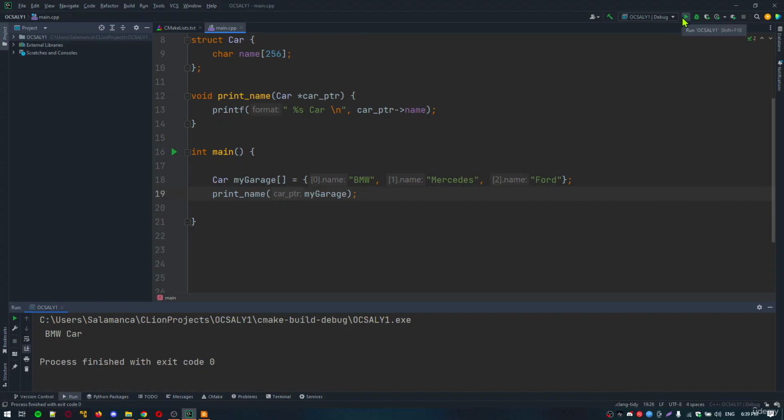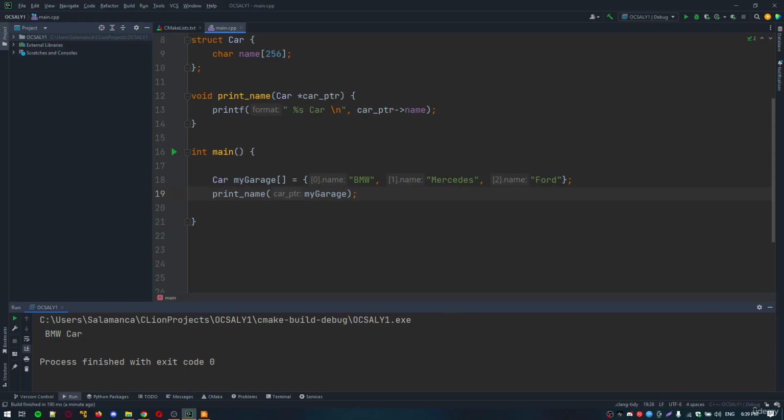As you can see here, my_garage decays into a pointer when you call print_name. Because arrays decay into pointers to their first element, my car_ptr points to the first car in my_garage. There's another array decay in the next lecture as well.